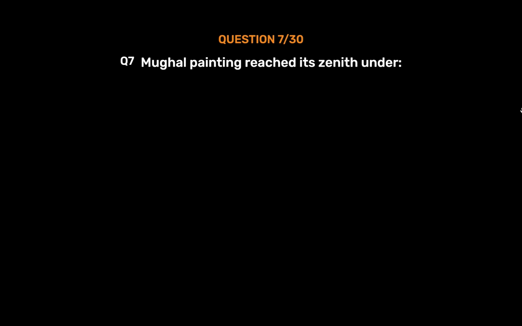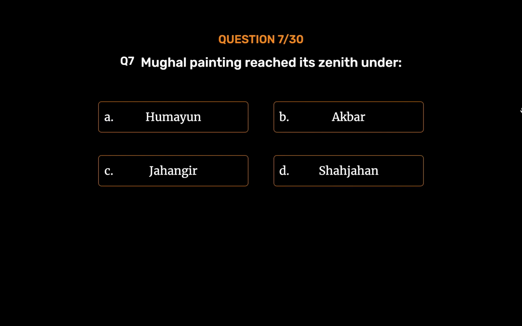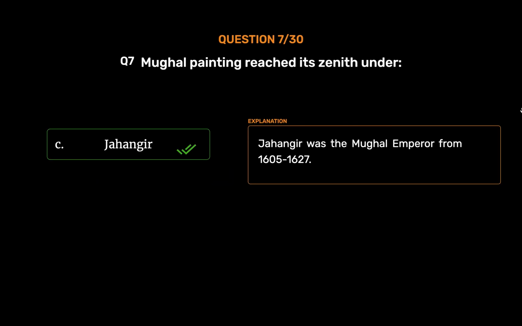Question number 7. Mughal painting reached its zenith under Option A. Humayun. Option B. Akbar. Option C. Jahangir. Option D. Shah Jahan. The correct answer is Option C. Jahangir. Jahangir was the Mughal emperor from 1605 to 1627.